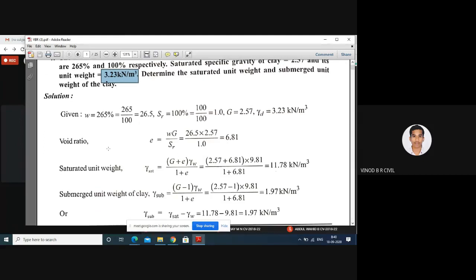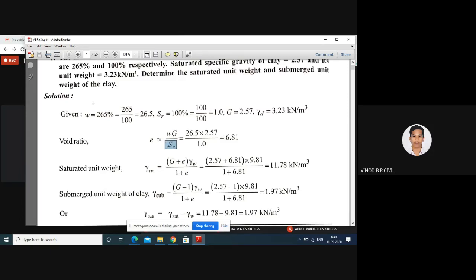First, you have to calculate the void ratio, denoted by e. e is equal to w into G divided by SR. w is the water content, G is the specific gravity, and SR means degree of saturation.